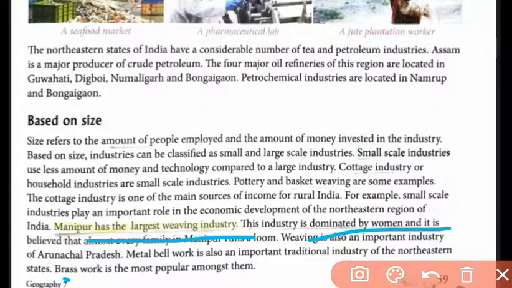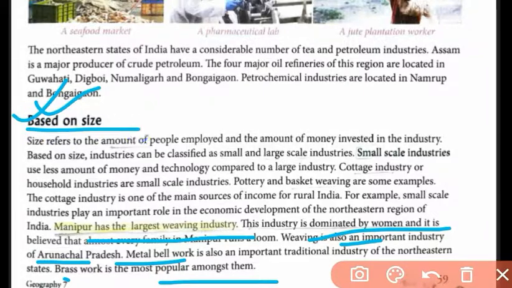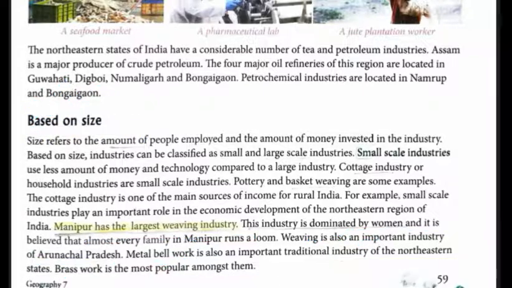Weaving is also an important industry of Arunachal Pradesh. Metal work is also an important traditional industry of the northeastern states. This is the local culture; these are local industries that are mainly run. Even brass work is most popular among them. So these are the industries mainly based on their sizes.